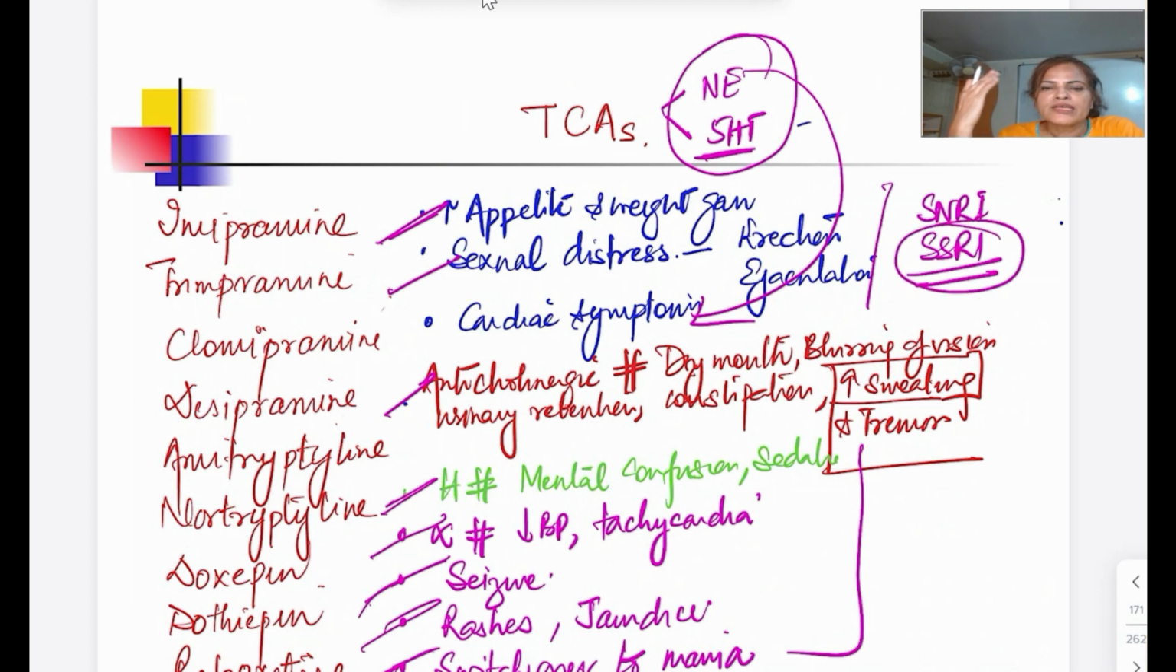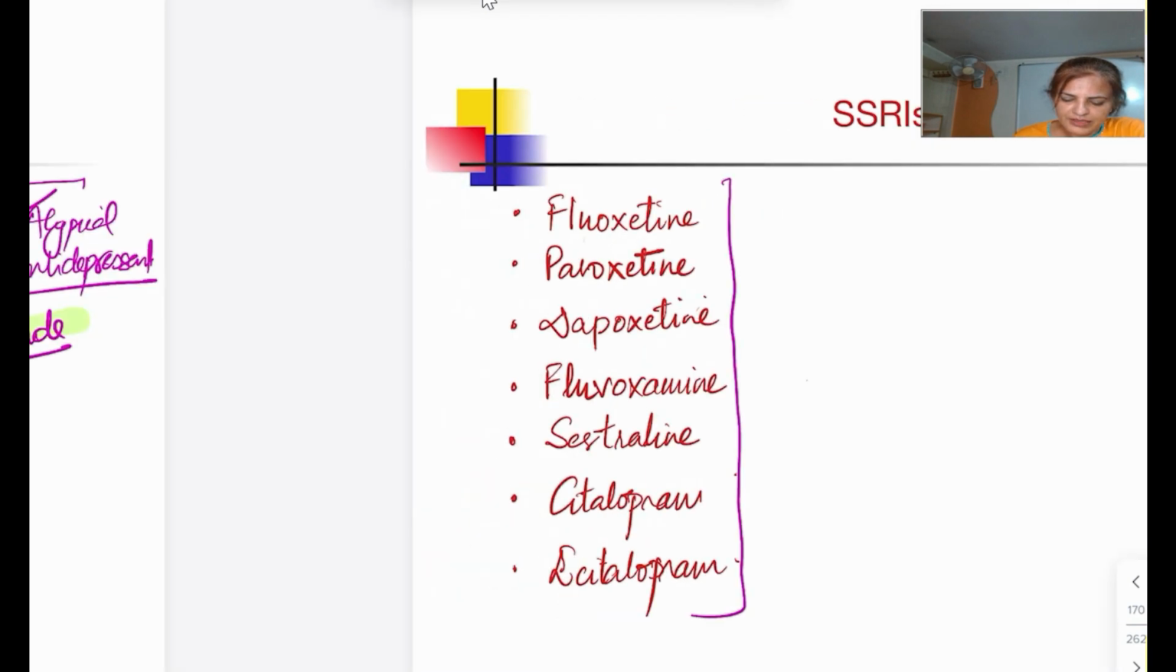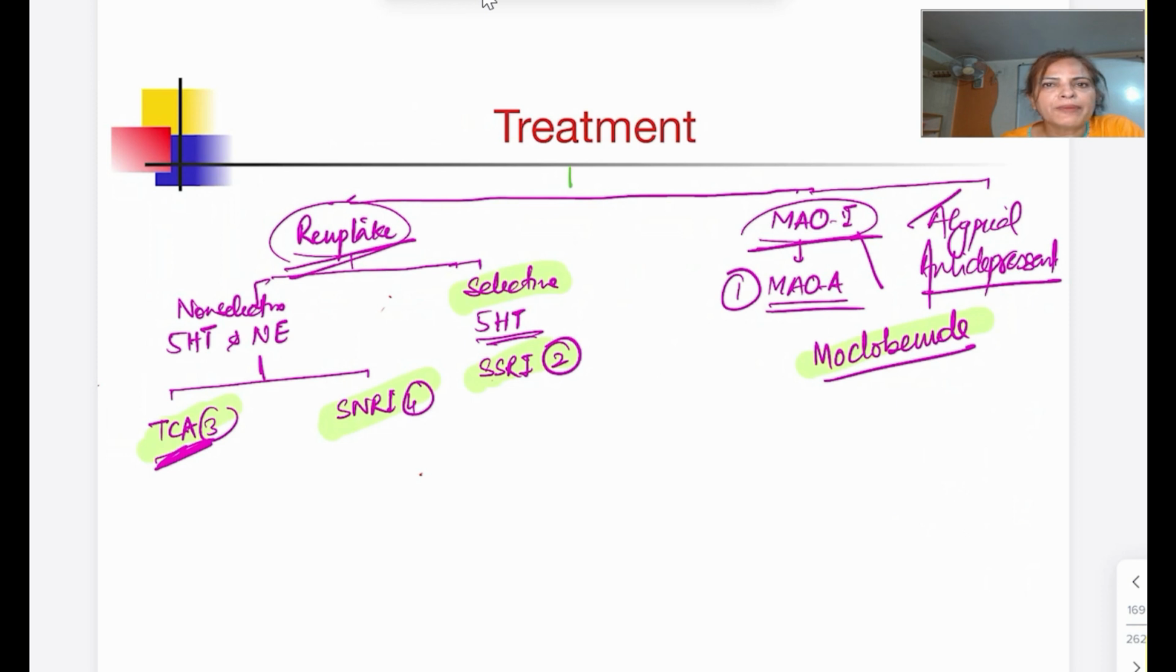So both of these, one classification is like TCA, then selective, non-selective. Another way of classification of antidepressants is first generation and second generation. In the first generation we have MAO inhibitor and TCA. One classification I have also told you is this one: you can remember depending on its mechanism of action. We have MAO inhibitors and we have reuptake inhibitors. Reuptake inhibitors are non-selective and selective, and the third one is atypical.